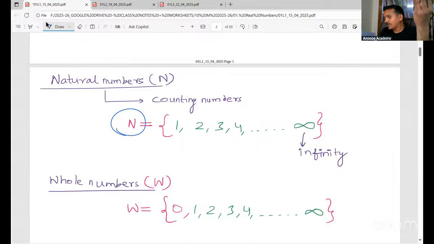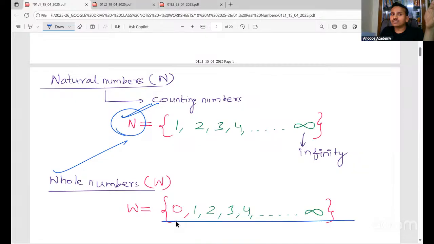In 11th standard, when you go, you will study a chapter called sets. In that, instead of writing natural numbers, they will use letters. So wherever capital N is there, it means it is the set of natural numbers. Whole numbers are numbers which include 0 and the natural numbers. So 0 and the natural numbers, that is whole numbers. We use capital W for that.